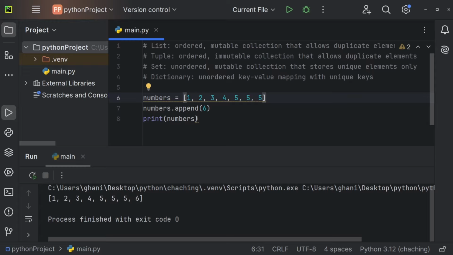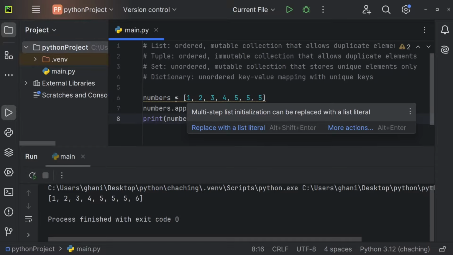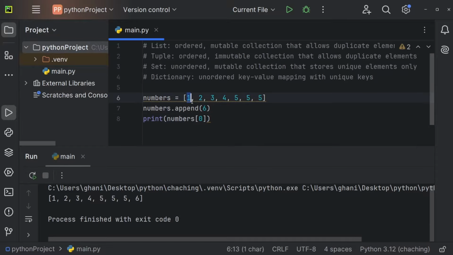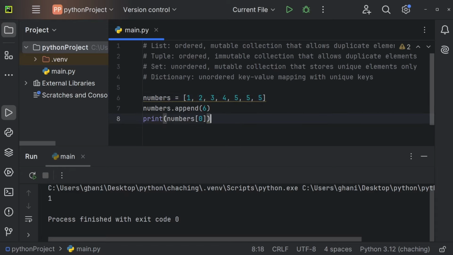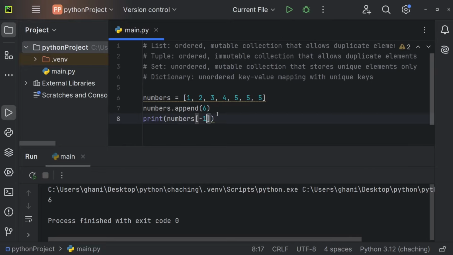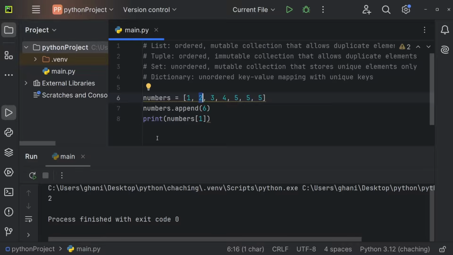To access one of those elements, I can use the index. Since it's ordered, the number 1 will always be on index number 0. So lists also start counting at 0. So this element has index number 0, index number 1, index number 2, and so on. So let me print this, and you can see we're getting number 1. So the number with index number 0. If we want to access the last element, we can use -1, which should be 6 in our case because that has been the number that we've appended to the end of this list. And now we're getting 6. And we could also use number 1, and this would give us this element right here. So the element with index number 1.